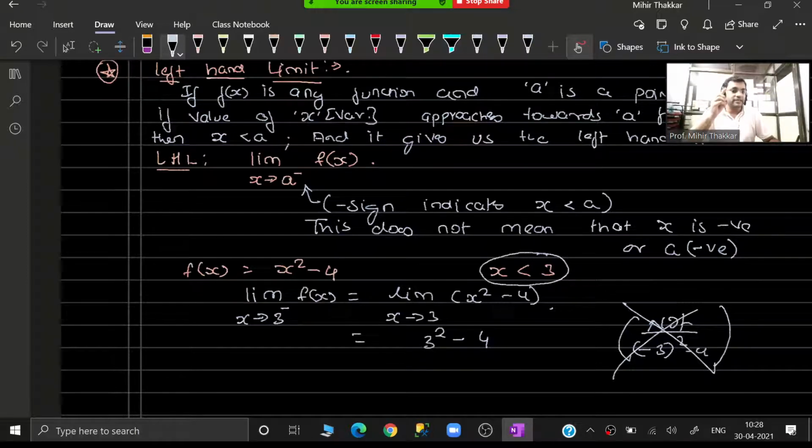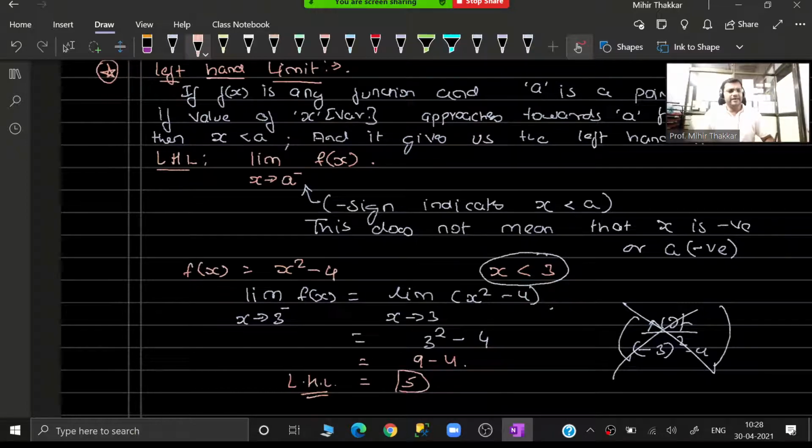So keep this thing in mind. 3 minus, or a minus in general, represents x lesser than a, not negative. I hope that I am very clear to all by now. So this value will become 9 minus 4 and the answer is nothing but 5. So basically guys, this is the value of your LHL, which you call left hand limit.